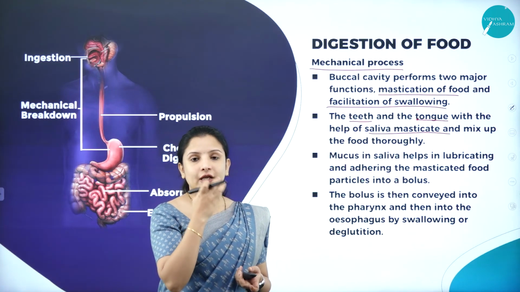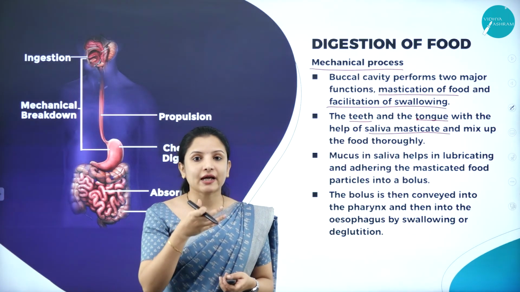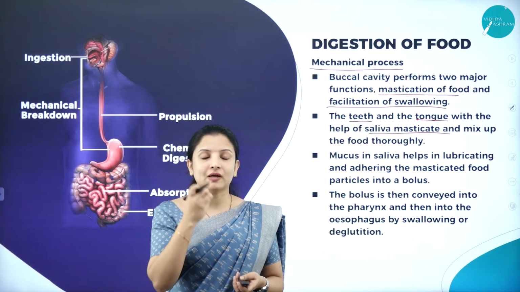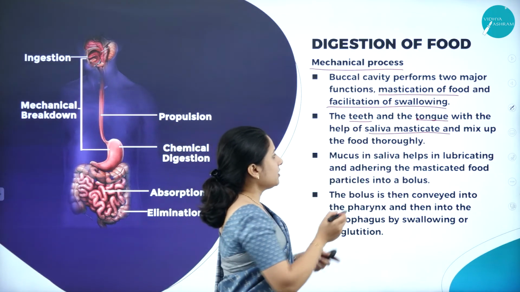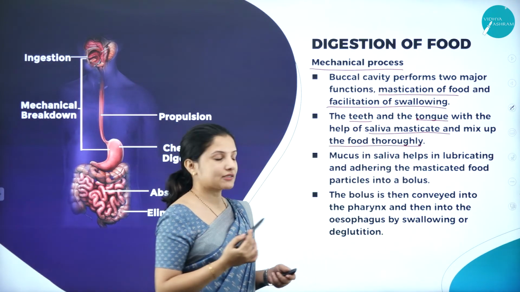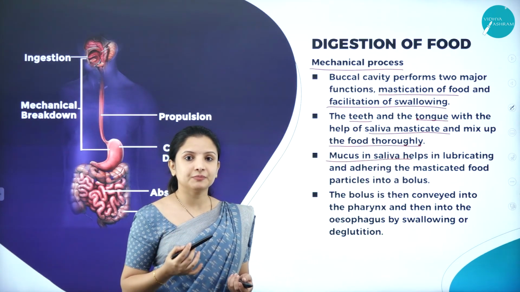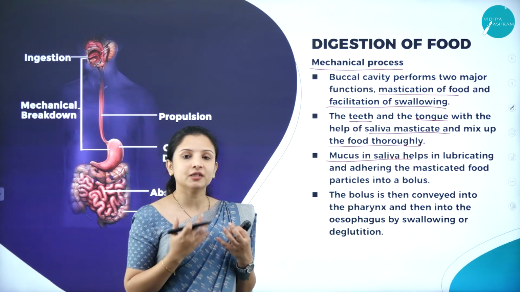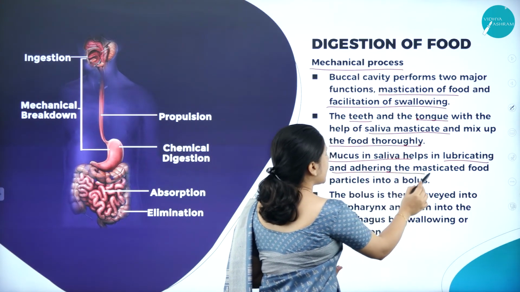As we chew, the salivary glands get activated and salivary amylase is produced, and this salivary amylase moistens the food and mixes it thoroughly. The mucus and the saliva secreted during mastication help in moistening and lubricating the food and also help in adhering the food.